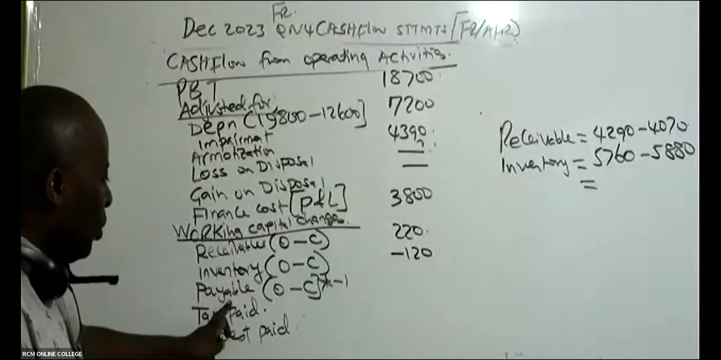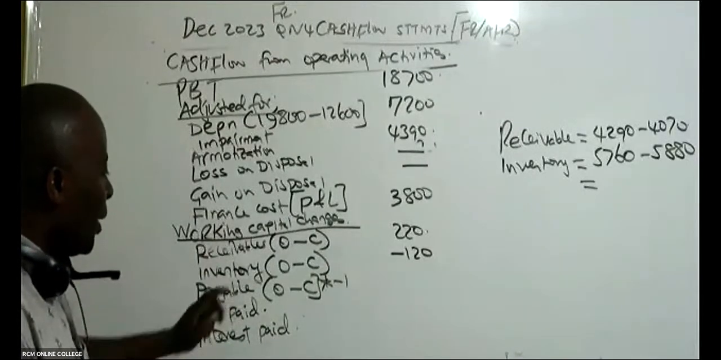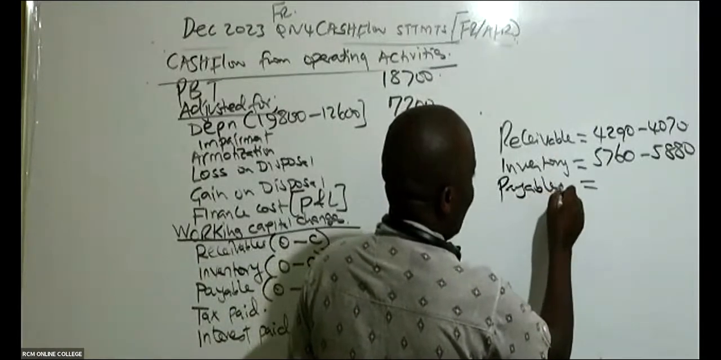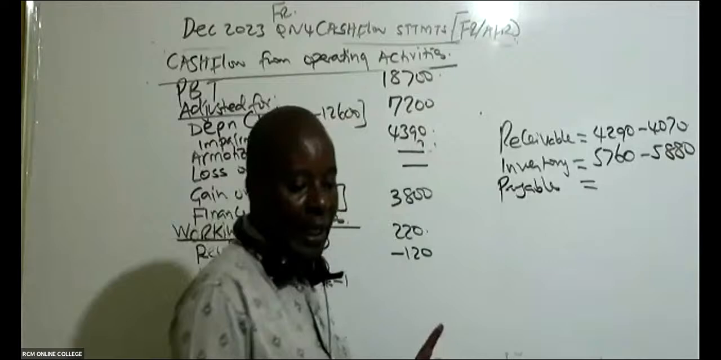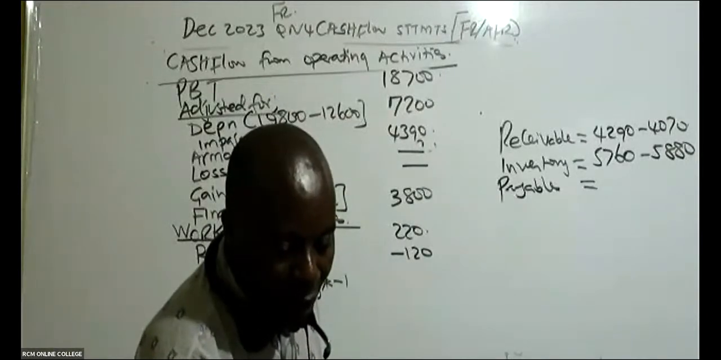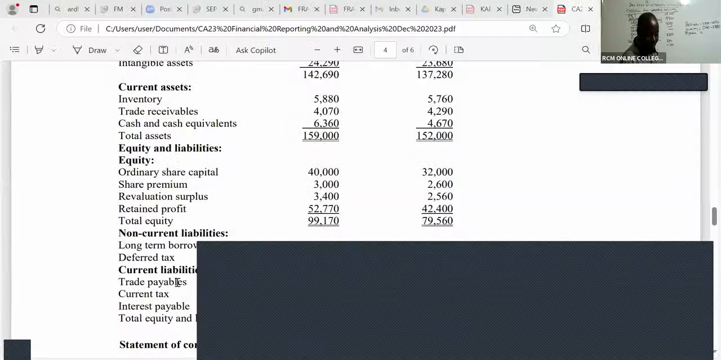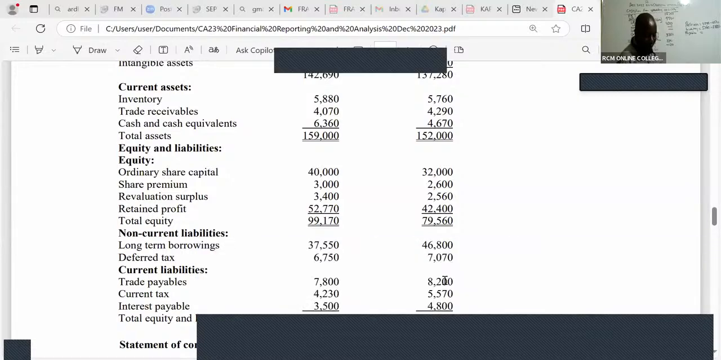Then you go to payables. Remember, working capital changes, there are three. We go to payables, you do the same: opening minus closing. I can see my payables here under liabilities. So I can see 8200 minus 7800.